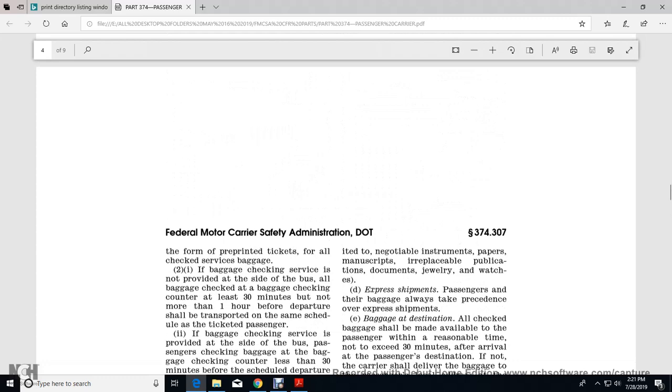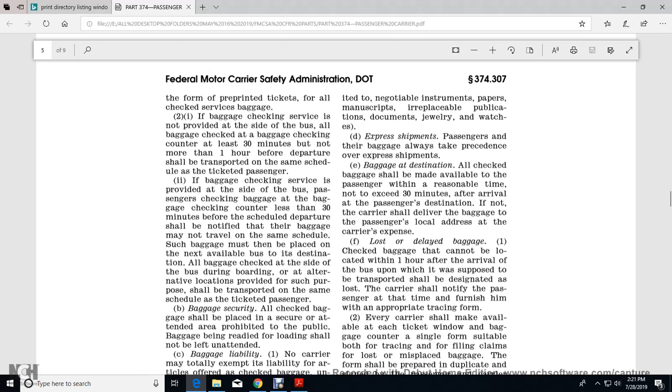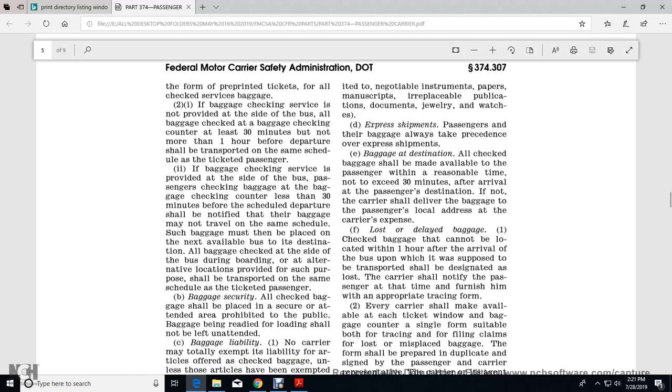Express shipments: passengers and their baggage always take precedence over express shipments. Baggage at destination: all checked baggage will be made available to the passenger within a reasonable time, not exceeding 30 minutes after the arrival of the passenger at the destination. If not, the carrier shall deliver the baggage to the passenger's local address at the carrier's expense.